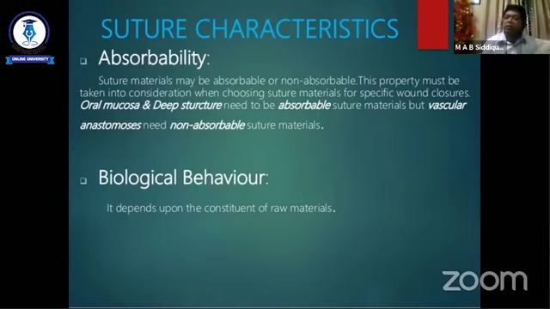Suture material used in the buccal mucosa, or in circumcision, should be readily absorbable. Because if it is not absorbable and it is retained within the tissue for more time, it will be very irritating for the patient. So according to the site, the tissue structure, and the characteristics of the tissue, we use different types of suture material in different areas according to the need of the patient.